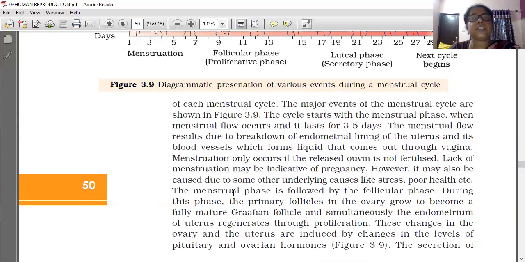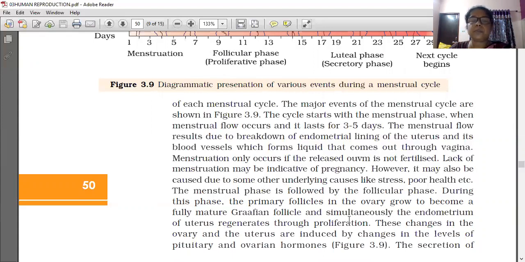The menstrual phase is followed by the follicular phase. The second phase is the follicular phase. It is also called the proliferative phase. Proliferative means multiplying in number.